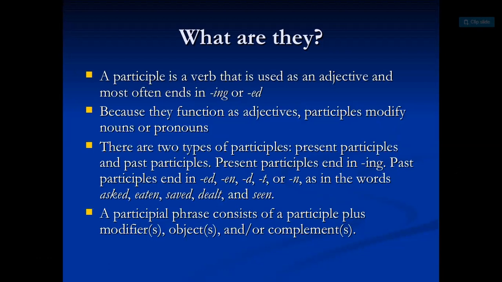Because they function as adjectives, participles modify nouns or pronouns. There are two types of participles, present participles and past participles. Present participles end in ing and past participles end in ed, en, d, t, or n, as in the words asked, eaten, saved, dealt, and seen. A participial phrase consists of a participle plus a modifier, object, and or a complement.